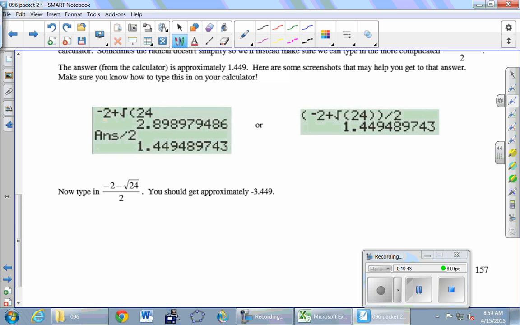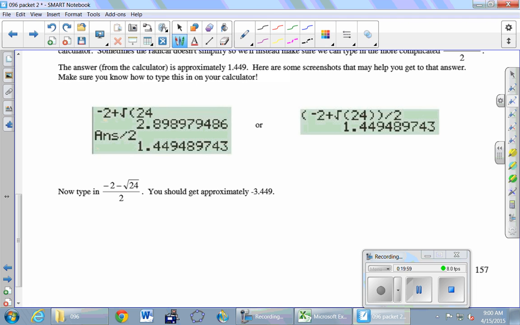So I've put 2 screenshots here. These are from a graphing calculator, but hopefully they'll help you with the scientific ones you have. So you can either type in the numerator by itself, -2 plus the square root of 24, hit enter, and then divide it by the 2. I think that's the safest way to go.